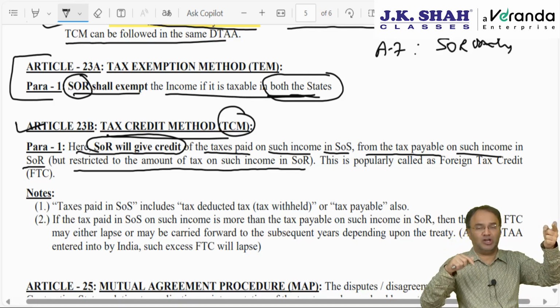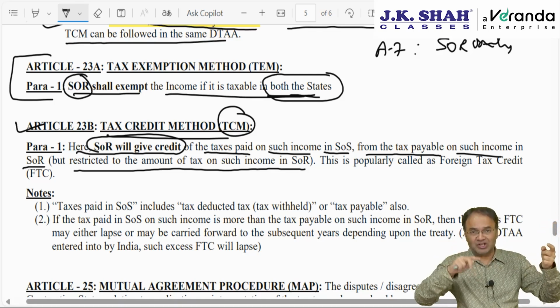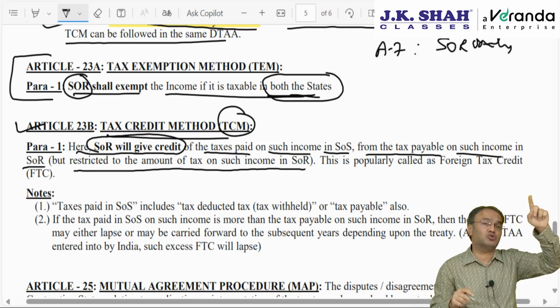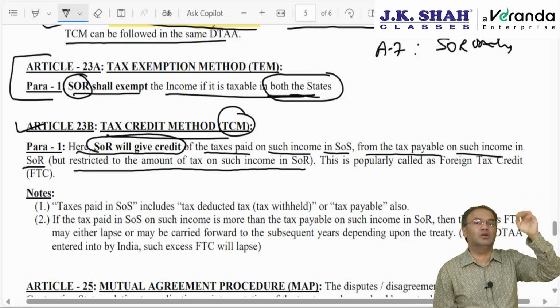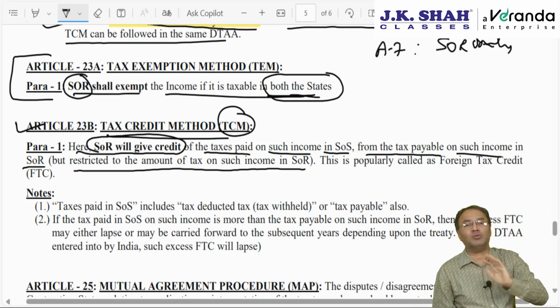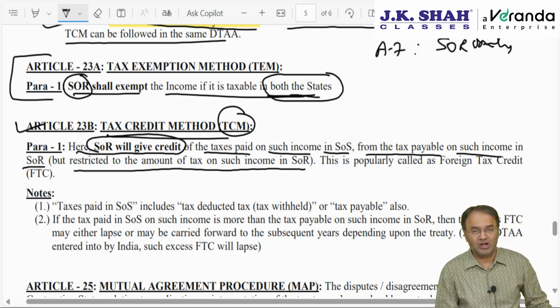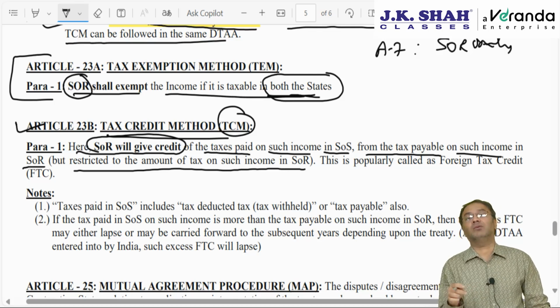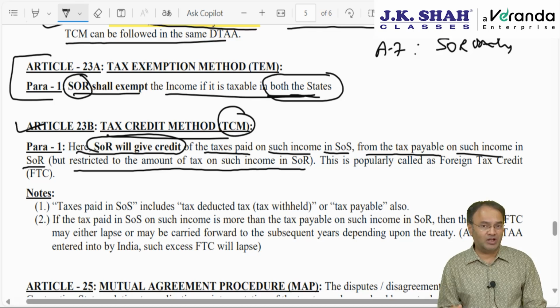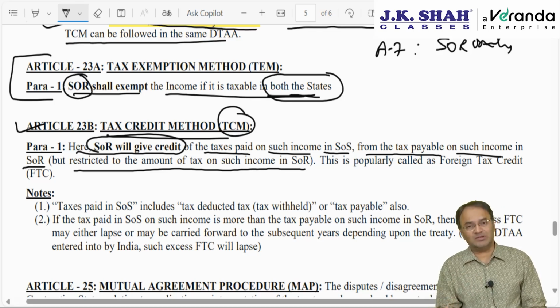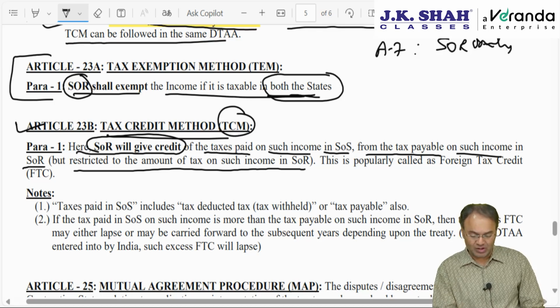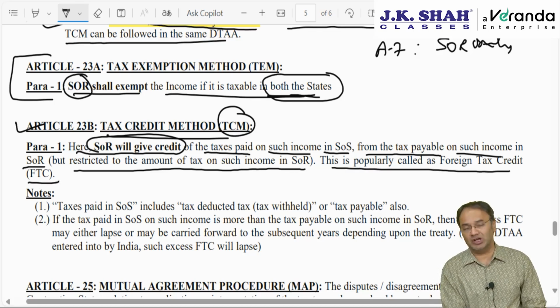Meaning thereby, if the tax paid in state of source is more than the tax payable on the same income in the state of residence, say state of residence 30 lakhs is payable, but state of source has deducted 37 lakhs, then entire 37 cannot be allowed to be claimed as credit against 30 lakhs. Credit will be restricted to 30 lakhs, the tax payable in SOR. Excess 7 lakh rupees will lapse. This is popularly called foreign tax credit, FTC, which we discussed in the DTAA chapter.